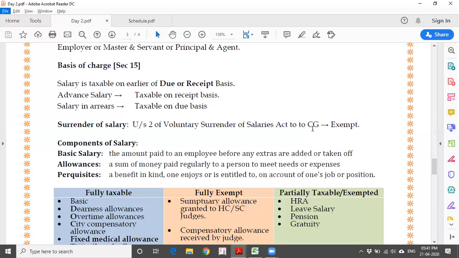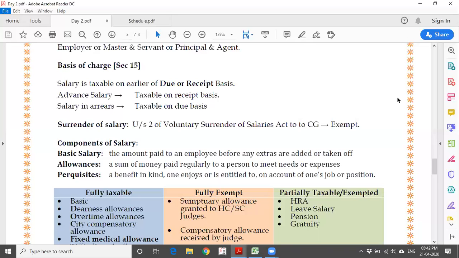Now, in any employer and employee relationship, two cases are possible. One is advance salary and the other is salary in arrears. For example, advance salary. There is a commitment that on the first of every month I am going to get the salary. But for some other reason, I want an extra amount from my employer. You may call it a loan or whatever you call it.